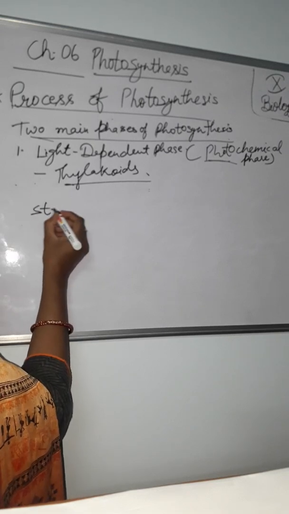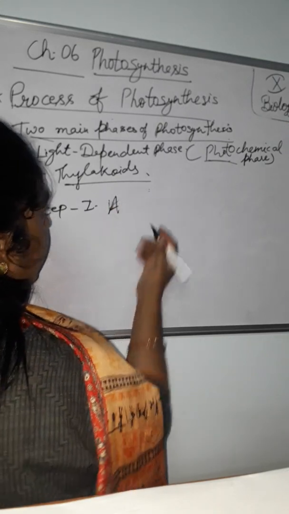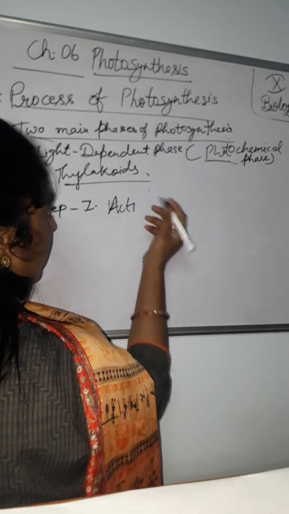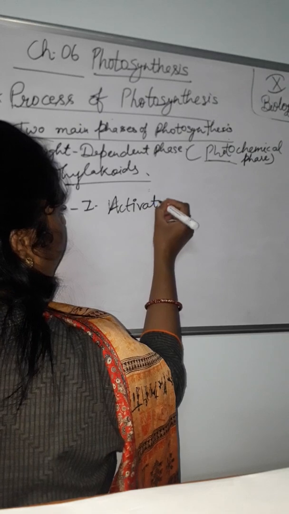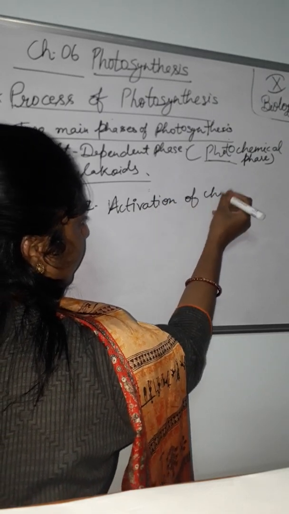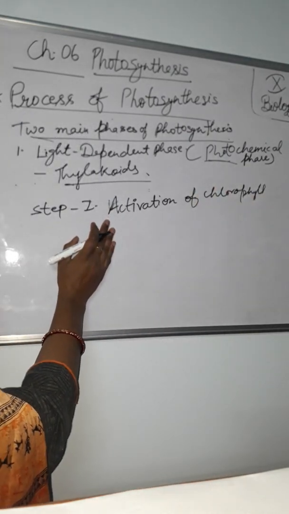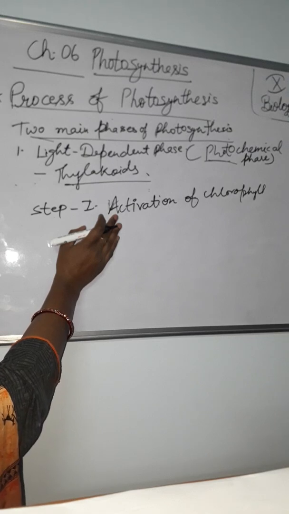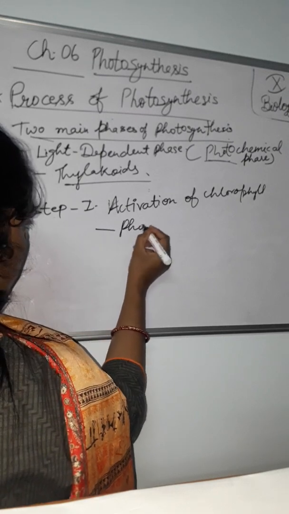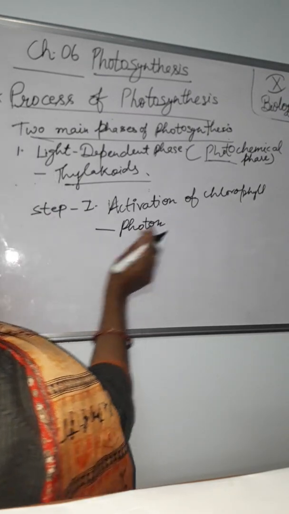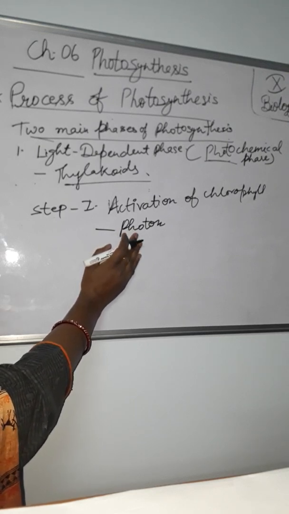First, step 1, activation of chlorophyll. First of all, what happens with light? Activation of chlorophyll. Only then will chlorophyll trap energy; until it is activated, energy will not be trapped. In this first step, activation of the chlorophyll, the chlorophyll on exposure to sunlight or light energy becomes activated by absorbing photons. What does it absorb? As you know, bundles of light, known as photons. What is a photon? A photon is the smallest unit of light energy.